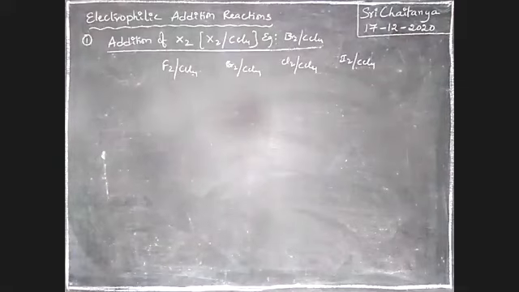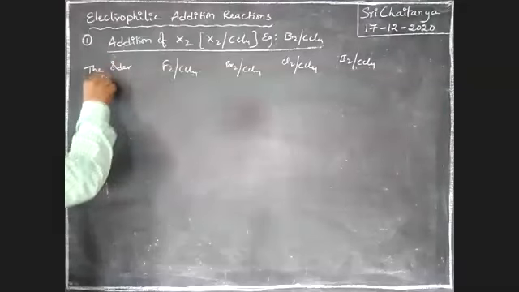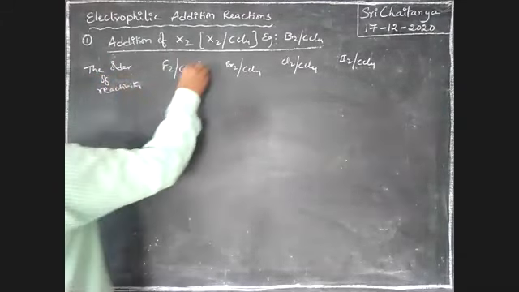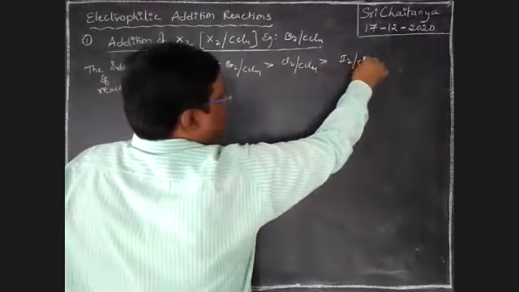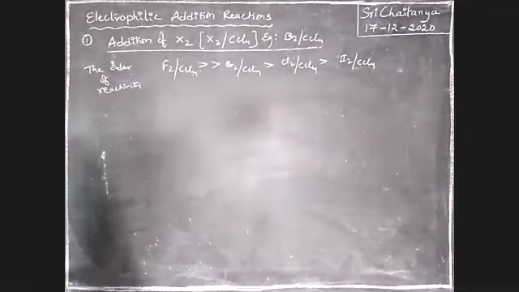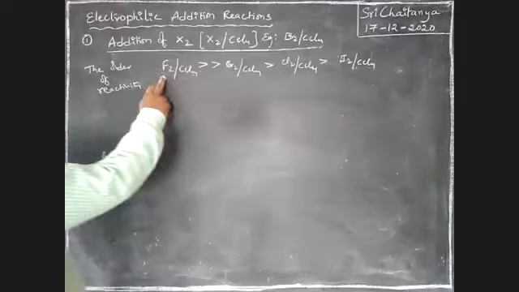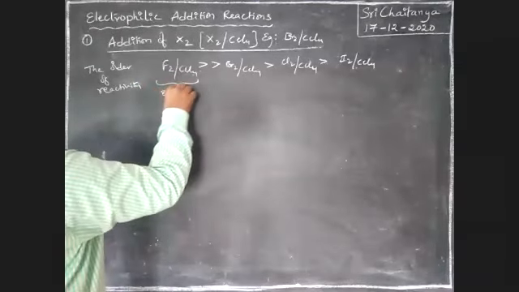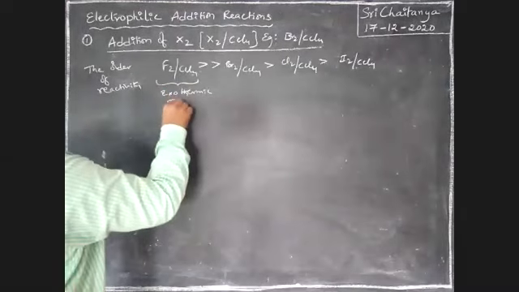Among these reagents, the order of reactivity is fluorine is much more reactive than chlorine, which is more reactive than bromine, that is more reactive than iodine. Addition of fluorine is too reactive. It is exothermic and too fast.